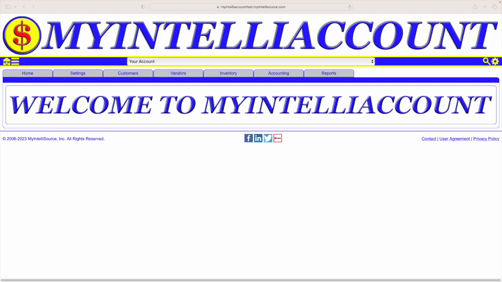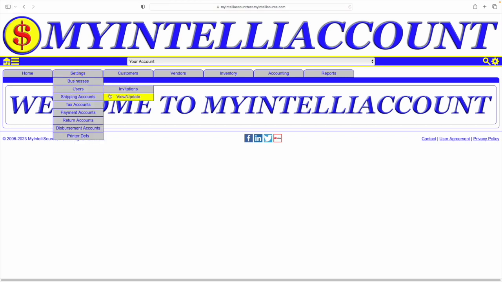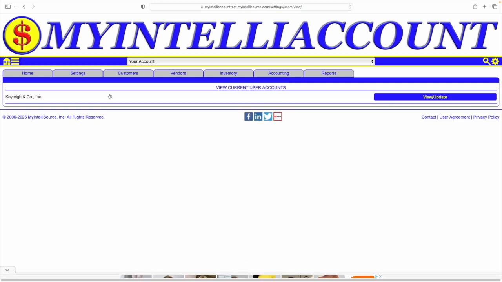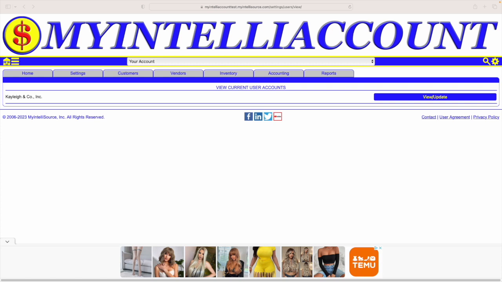As you can see, I am already logged in and sitting in the MyIntelliAccount application homepage. To begin with, I click the Settings tab in the navigation bar and then click Users and finally View Update. As you can see, my guest user is listed here. To manage permissions for the user or cancel the account, click the button to the right of the row of your target user.